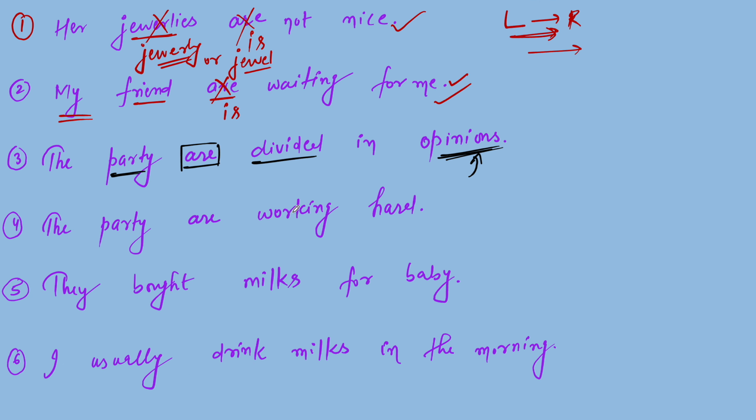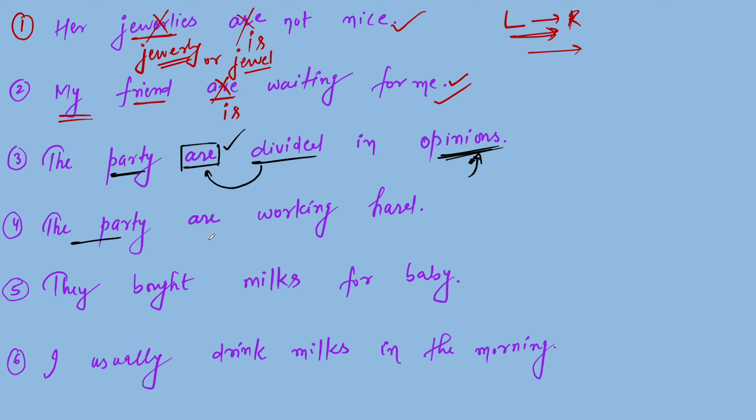Divided sense. Good. So because of different opinion, there is divided sense, and because of divided sense, we have to put "are" here, not "is". Of course, it is absolutely correct. Is it clear? Now, the party are working hard.